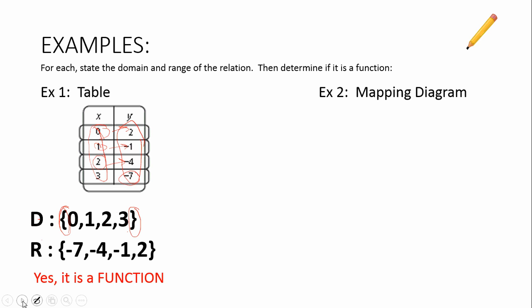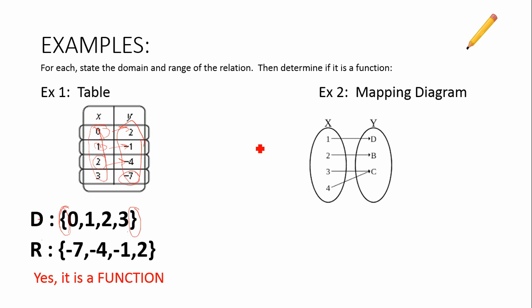Let's look at another way to look at points. It's called a mapping diagram. So it's another way to show points, but it's not a table setup. This has an X column and a Y column, but the arrows show who's partnered with who. So the 3 is partnered with the C and the 4 is partnered with the C.